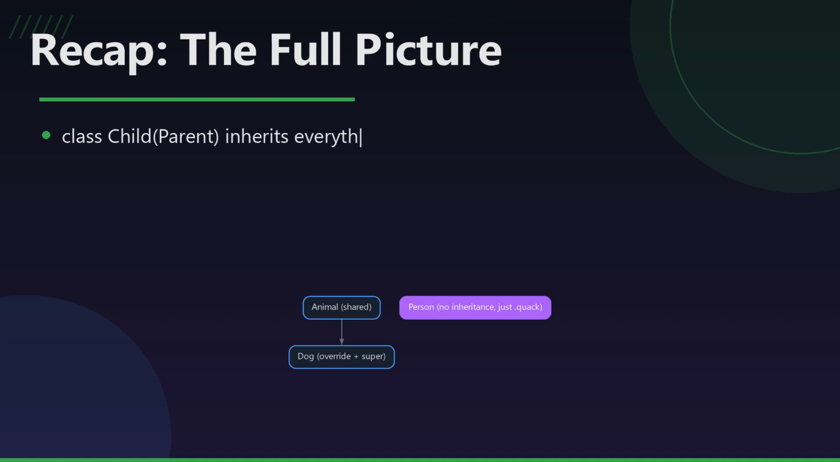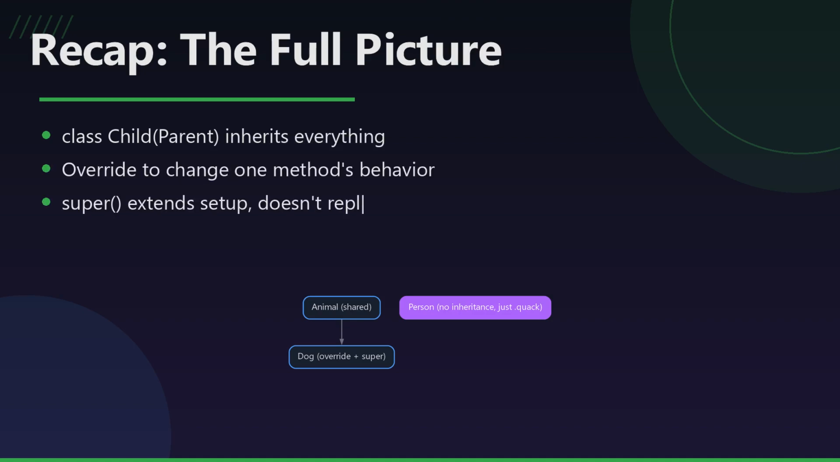So that Dog and Cat mess from the start: subclass with class Child(Parent), override makeSound where it needs to differ, call super to extend the setup instead of rewriting it, and remember duck typing means Python only ever checks what an object can do. Clean. Next time, we'll look at what happens when a class inherits from more than one parent at once.